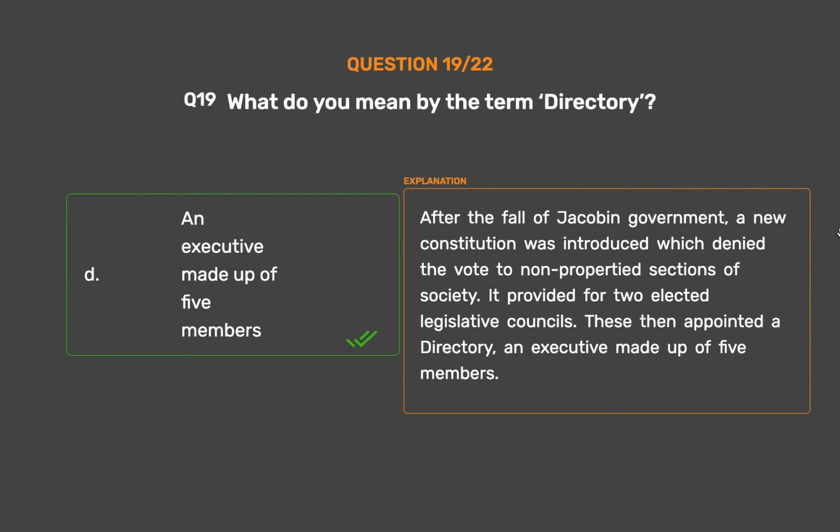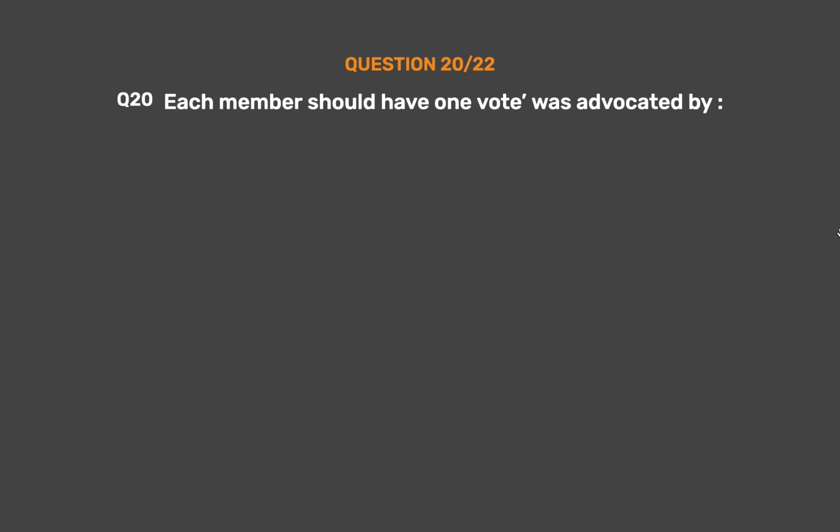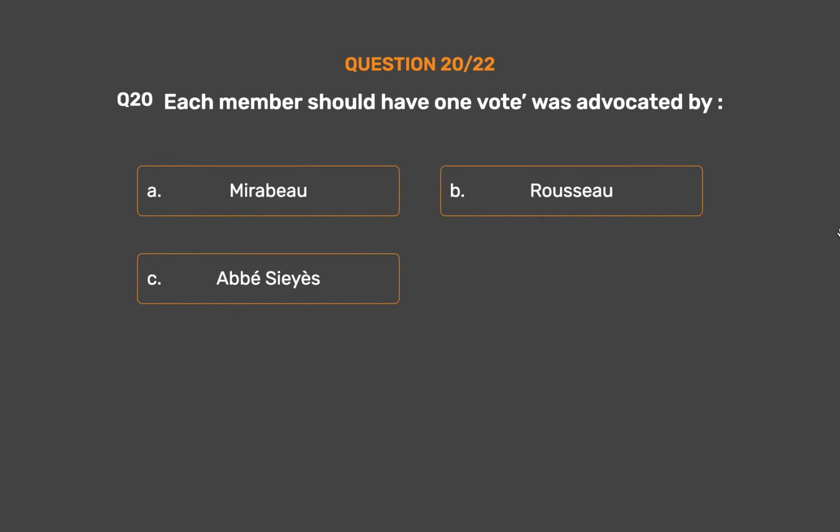After the fall of Jacobin government, a new constitution was introduced which denied the vote to non-propertied sections of society. It provided for 2 elected legislative councils. These then appointed a directory, an executive made up of 5 members. Question number 20. Each member should have 1 vote was advocated by option A. Mirabeau. Option B. Rousseau. Option C. Abbé Sieyès. Option D. John Locke.